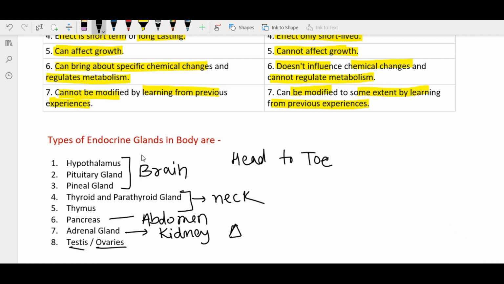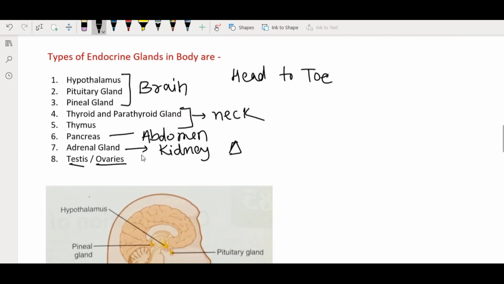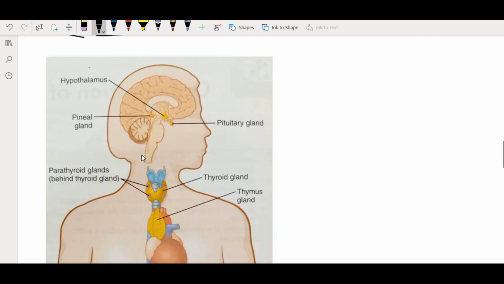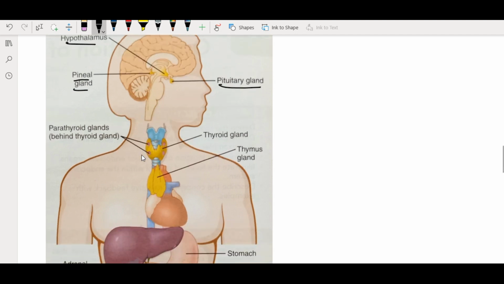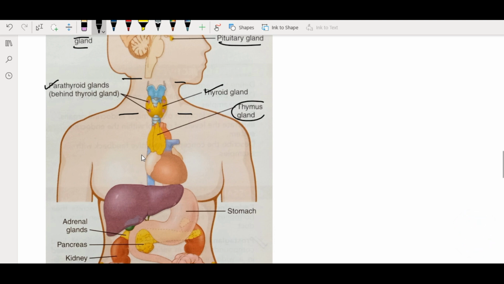Now let's see the same glands with the help of a diagram, as a diagram will help us to create a visual memory in our brain. So as I told you, hypothalamus, pineal gland and the pituitary gland, these three are located in the brain region. Then if we come down, we can see the parathyroid gland and the thyroid gland in the neck region, and below that is the location of the thymus gland, just below the thyroid gland. So this is the thymus gland.